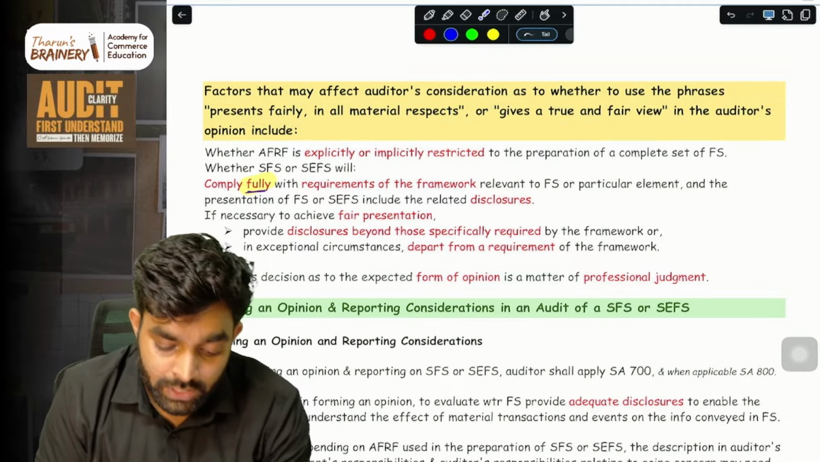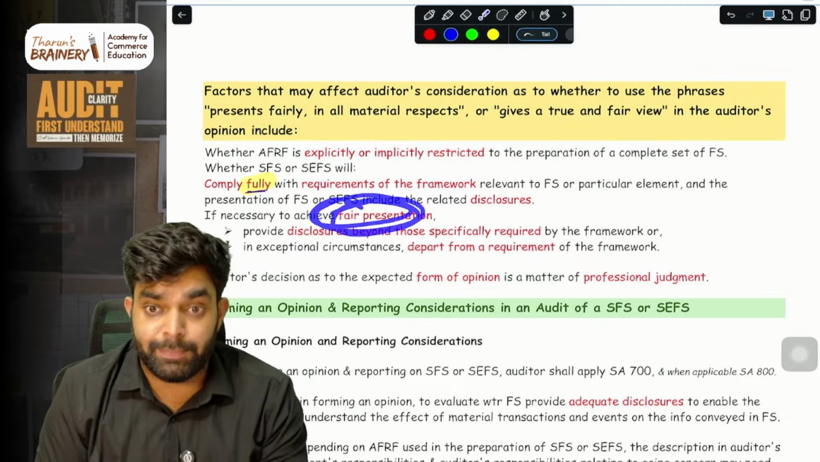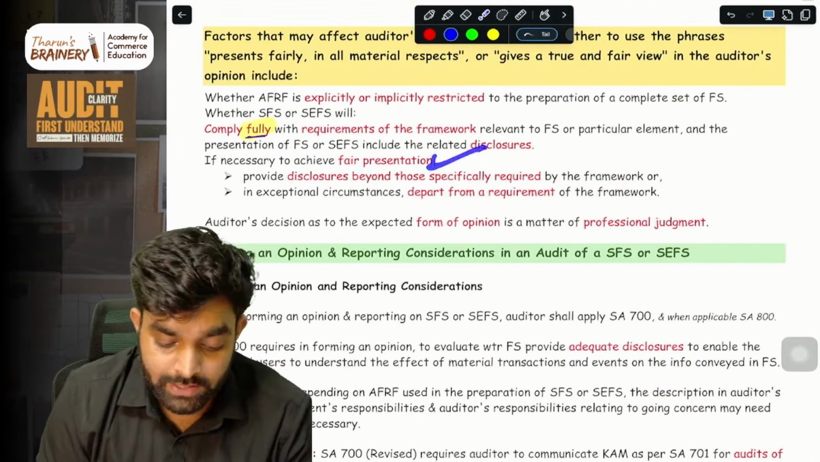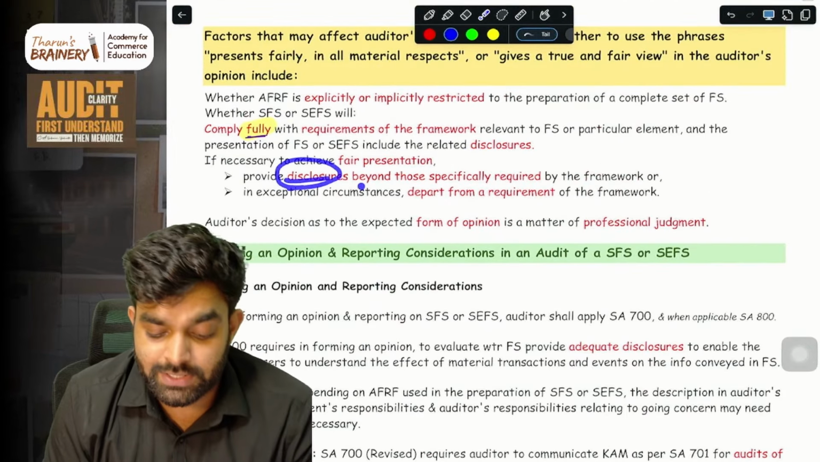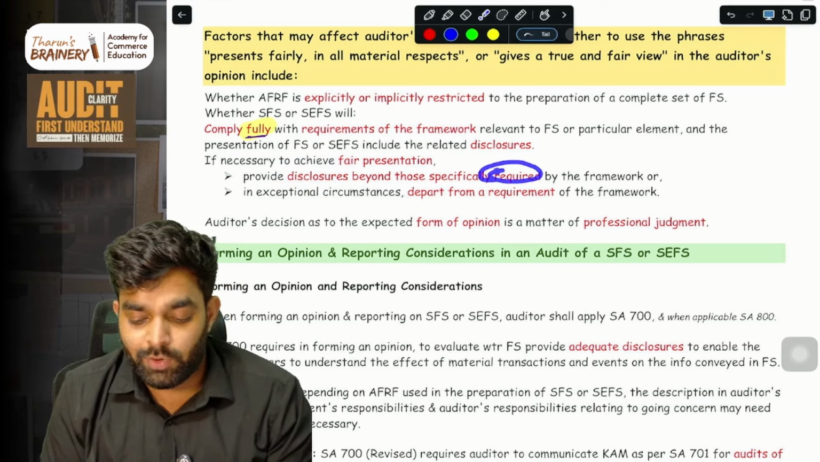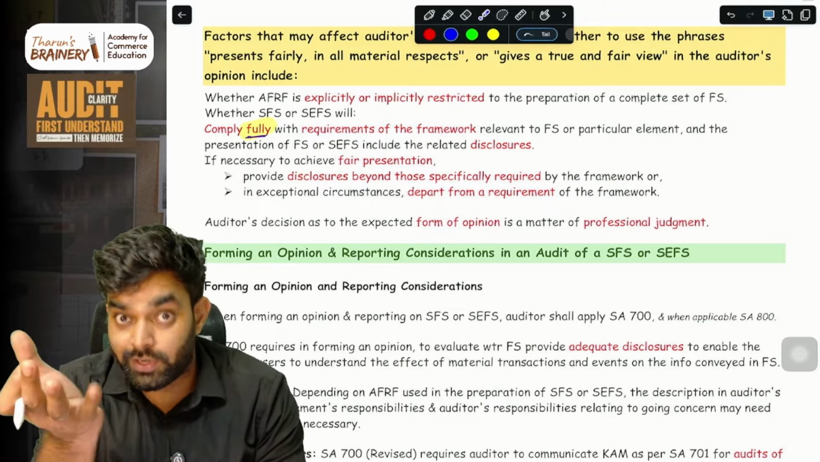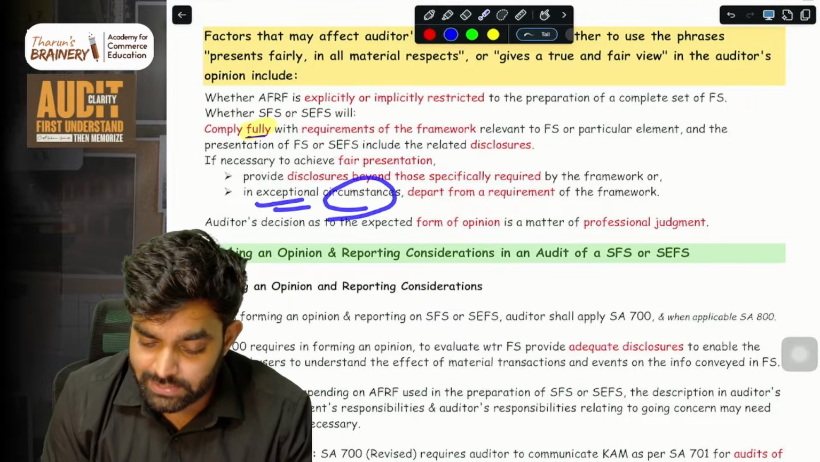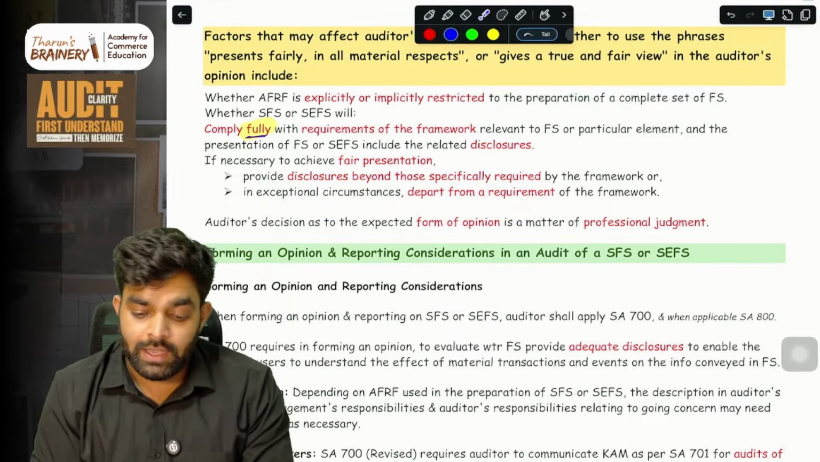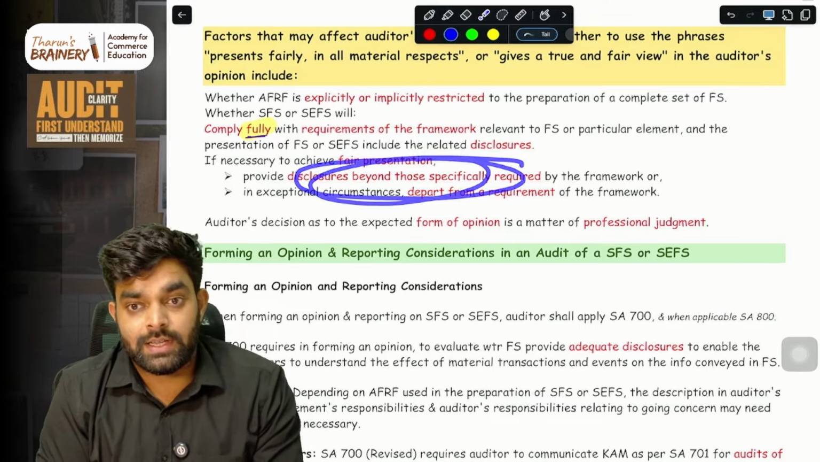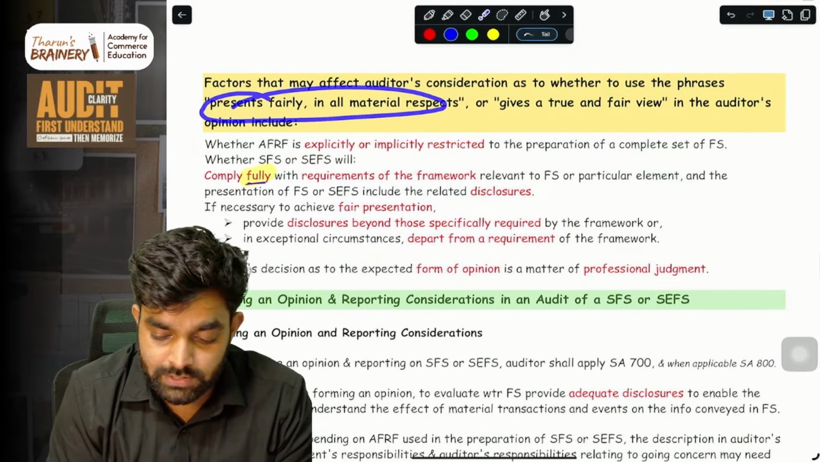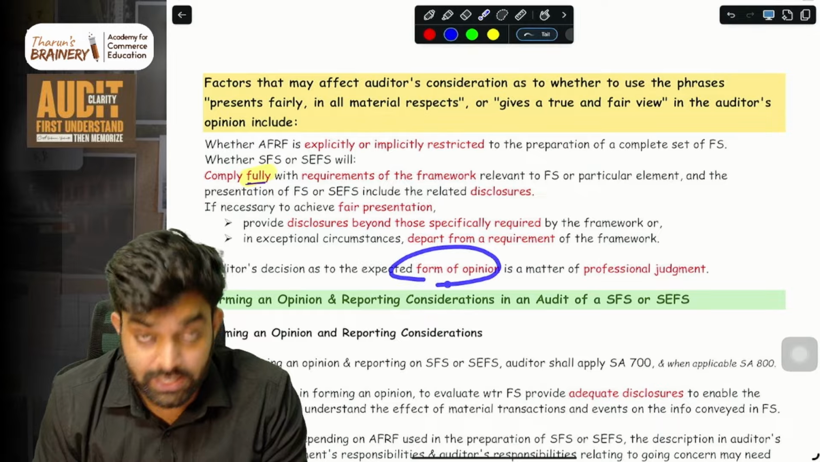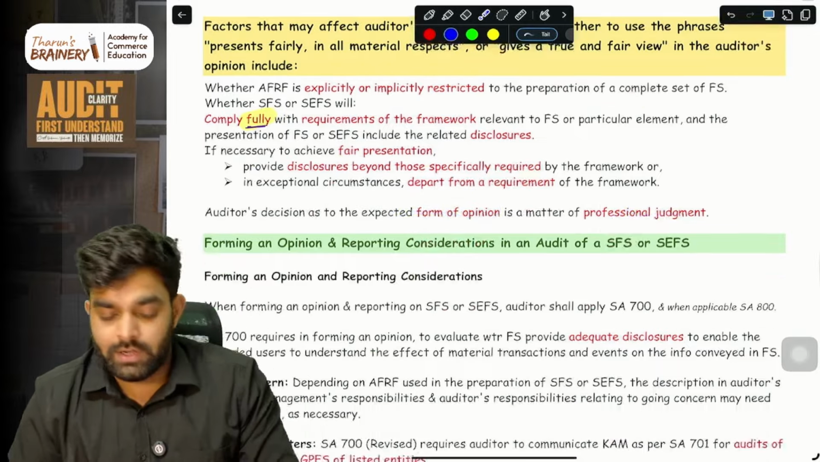But if it is necessary to achieve a fair presentation, then you can provide some extra disclosures beyond what is actually required by the framework. Or sometimes, in some exceptional circumstances, you can depart from the requirement. If it is coming under this, then you can use this. So understand that, simple. Then the auditor's decision as to the expected form of opinion is properly a matter of professional judgment.